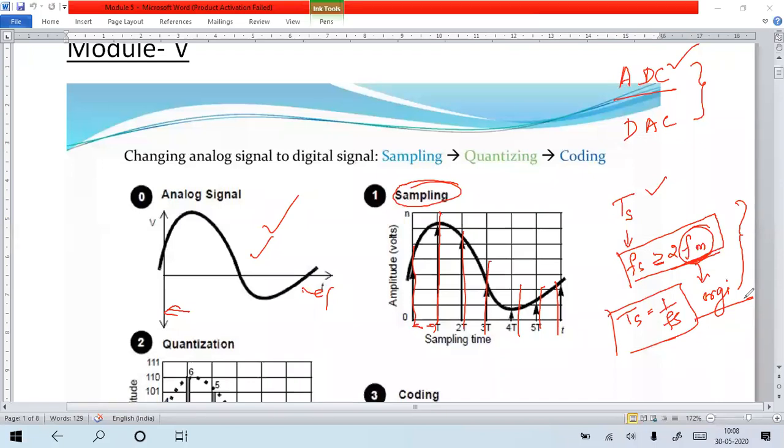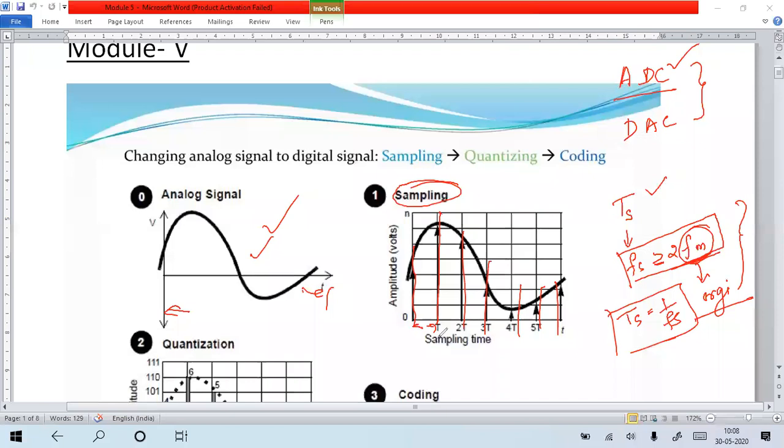The sampling frequency must be greater than or equal to 2 times the maximum frequency of the given analog signal. After that, they have to go for the second process, quantization. Quantization means what? Only the time interval is split in sampling, right? The wave time interval is split.